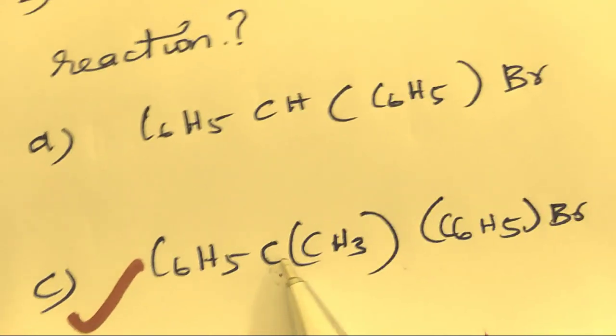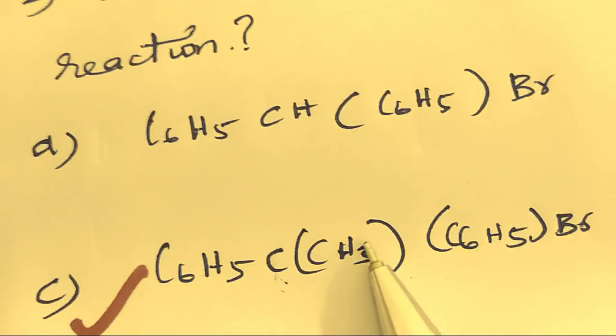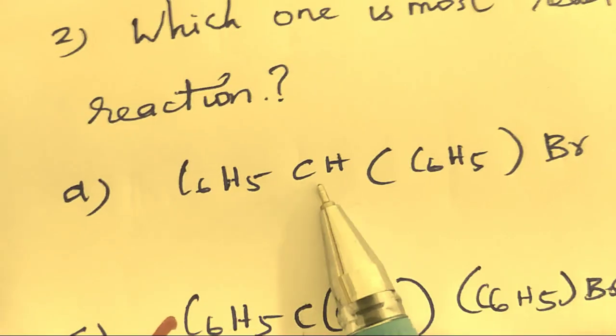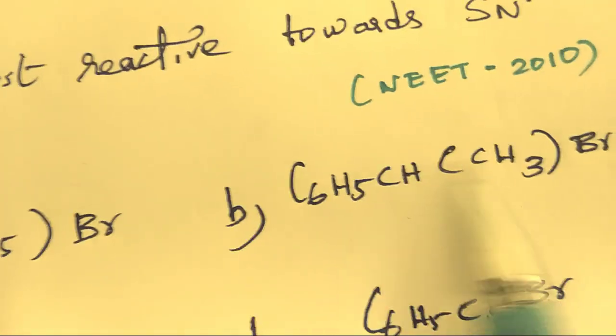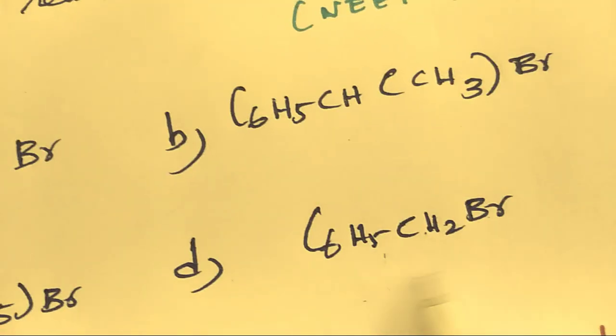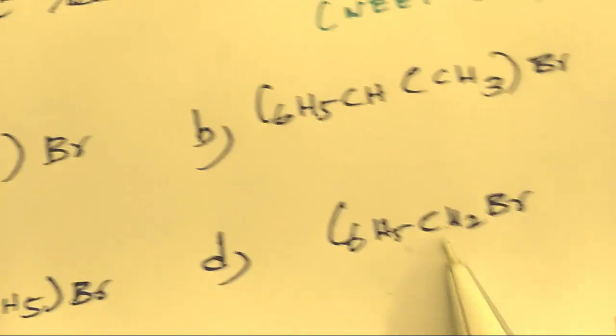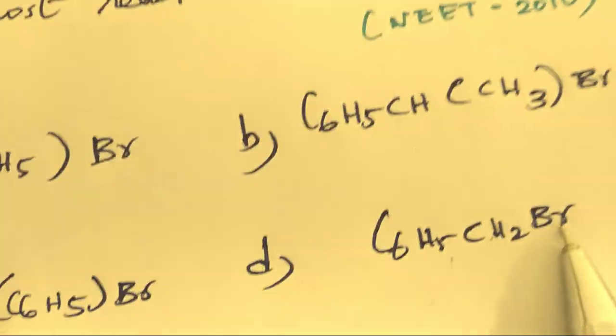Why? Because this carbon is a tertiary carbon, this carbon is a secondary carbon, this carbon is a secondary carbon, this carbon is a primary carbon, attached to the halogen atom, that is bromine.